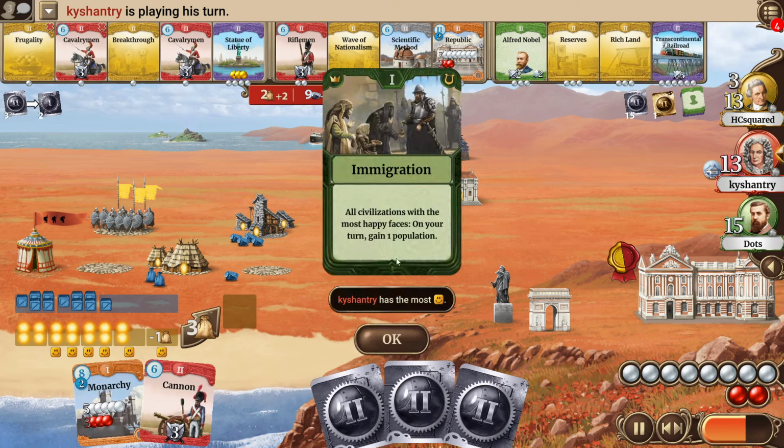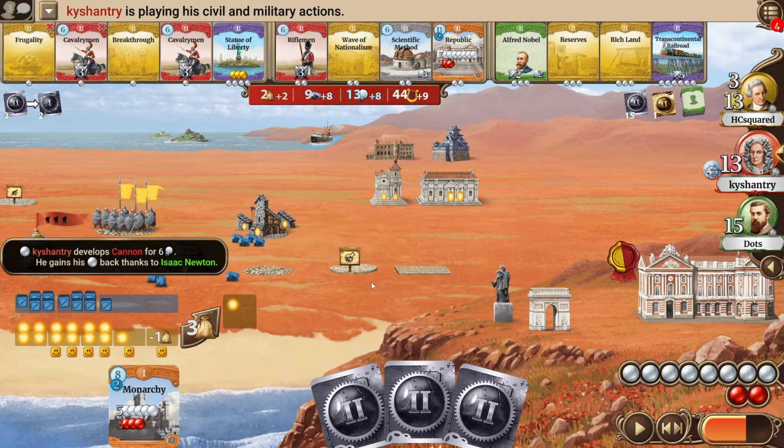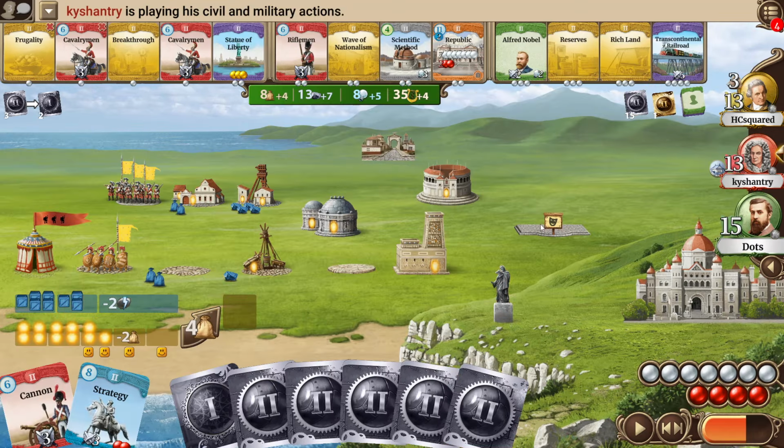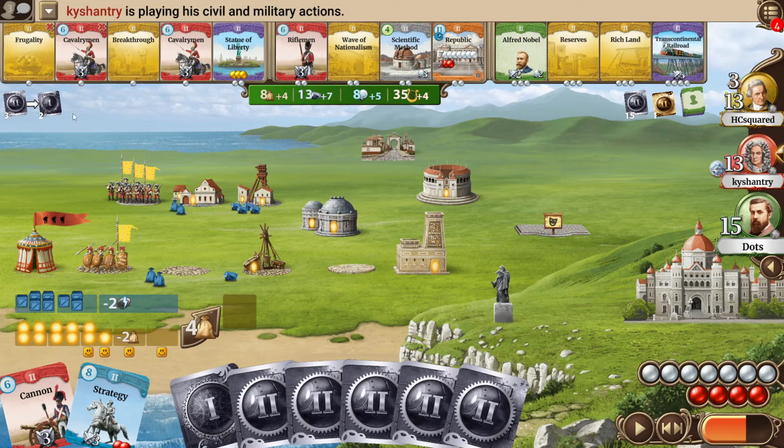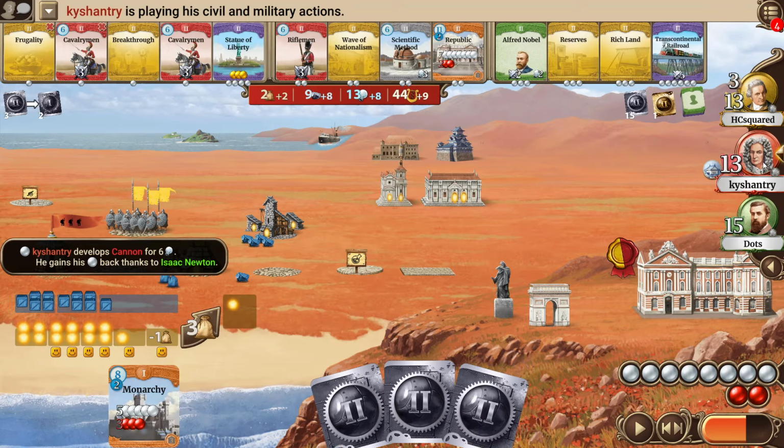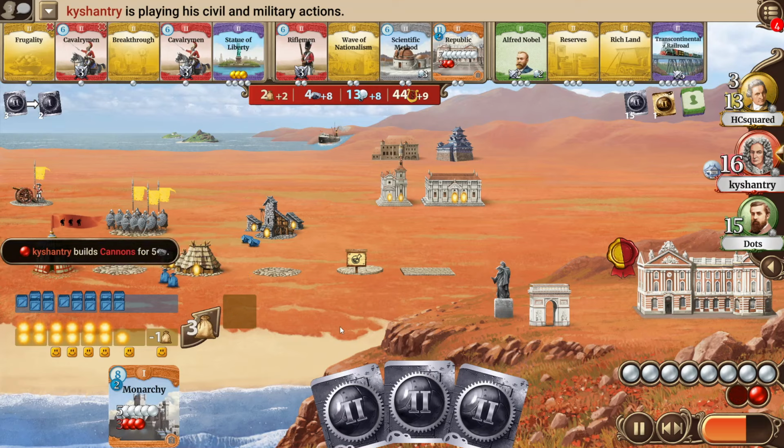Kyshantry seats and opens the immigration, which Kyshantry is actually able to win. He has gone for some additional temples. I mean, we saw dots earlier. I think that was still... No, I think it was still for that event deck that Dots earlier on went for the team sports quite some turns ago, but I think not a lot of seeding had happened since then. And when he built the team sports, I thought maybe there could be immigration in there with him having had Nostradamus, and maybe it was seeded by Kyshantry, who made sure to build a lot of happy faces, even though he doesn't really need them, and I didn't notice it at his last turn, but I guess going for all of those religions was the reason for that, the immigration, that he is now the only player to get an additional population of.